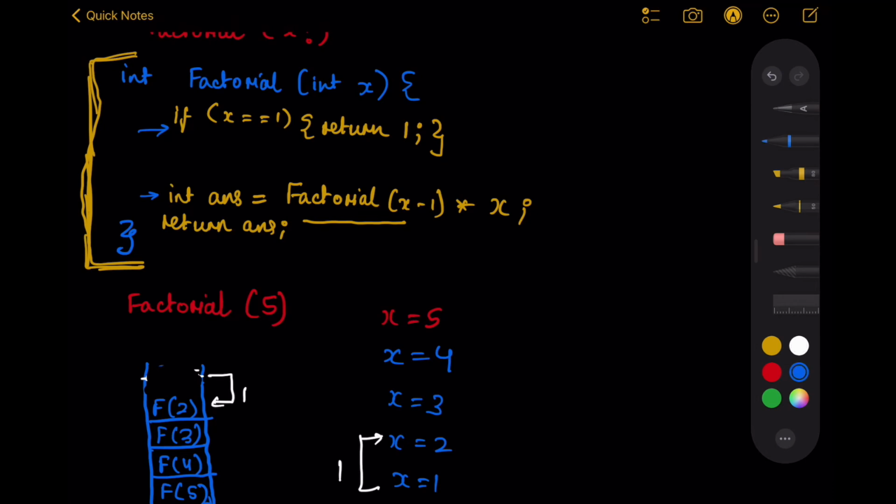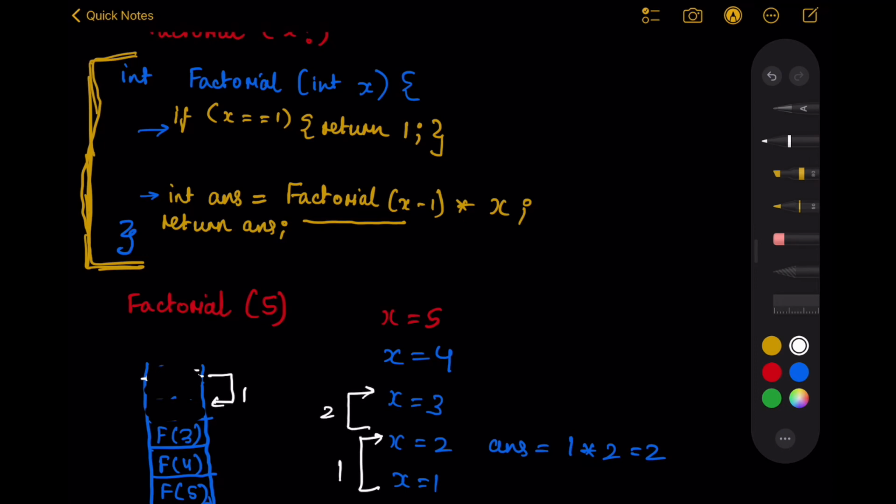Now when we are here, the answer will be the answer returned from the previous stage, that is 1, multiplied by x, which is 2. So that will be 2, and this answer will be returned from this stage. This will be popped out, and from this stage, 2 will be returned.